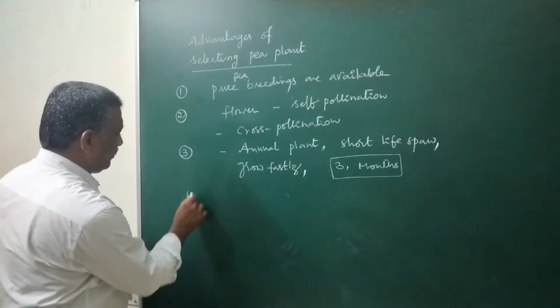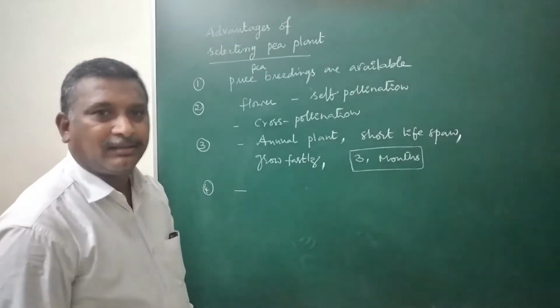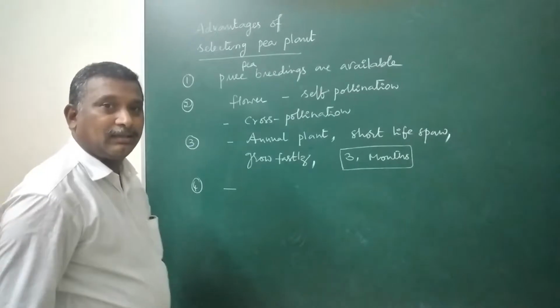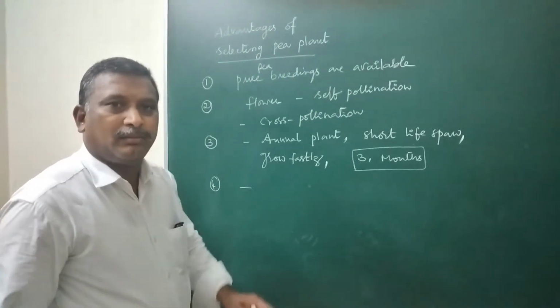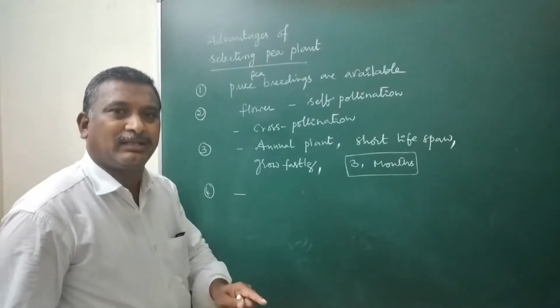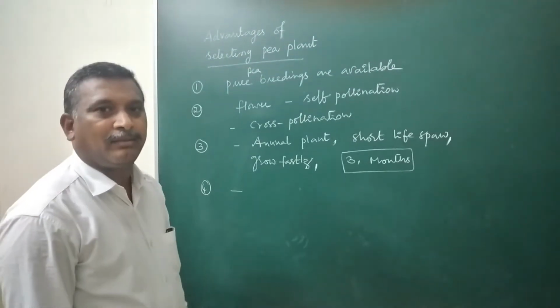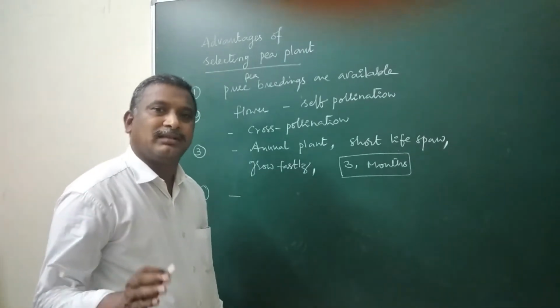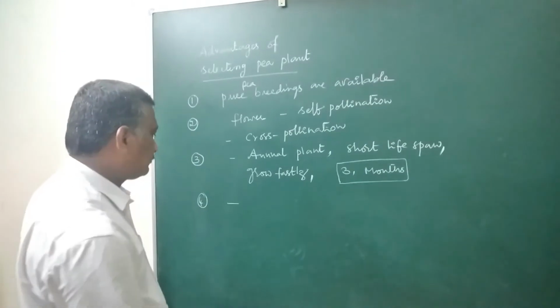Then we can easily cultivate all these pea plants in open grounds. Not much attention and not much care is needed for them for cultivation purposes. But at the time of pollination only, we have to put some attention.